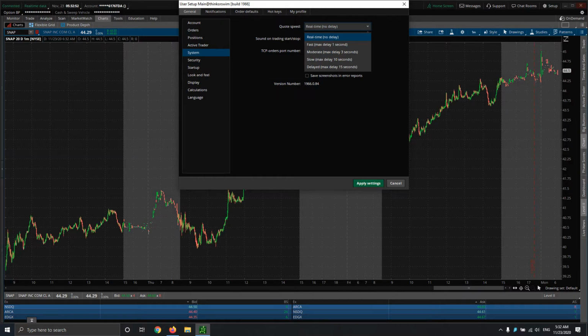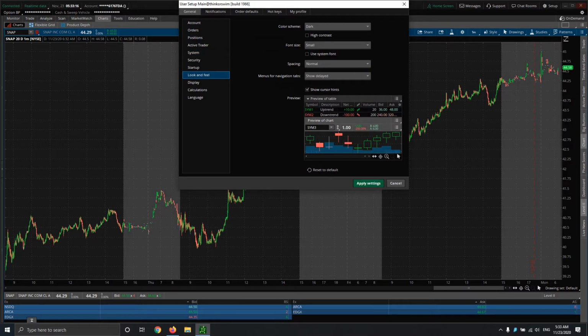This quote speed, you're going to want to set that to real time. Even if you're not day trading or something like that, there's no reason you should be delaying your quotes, in my opinion. By default it's set to moderate, max delay of 3 seconds. Again, I would not recommend that myself. So that's something from my end that I feel is super important.